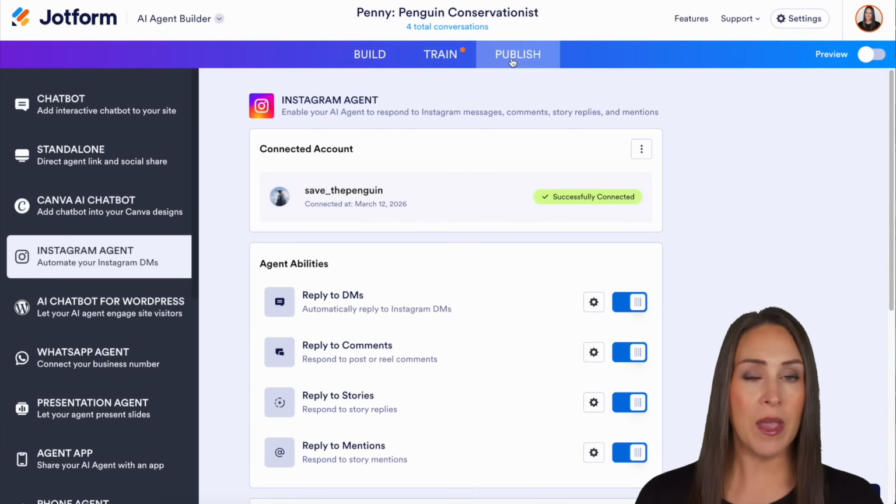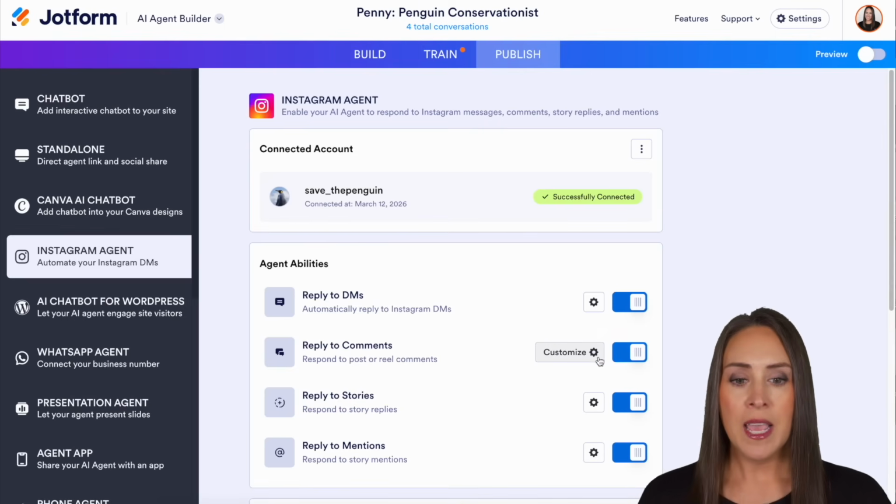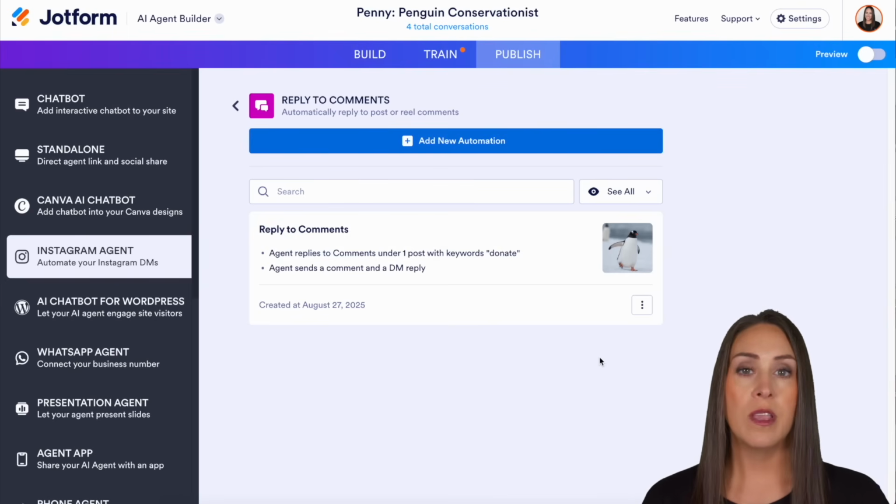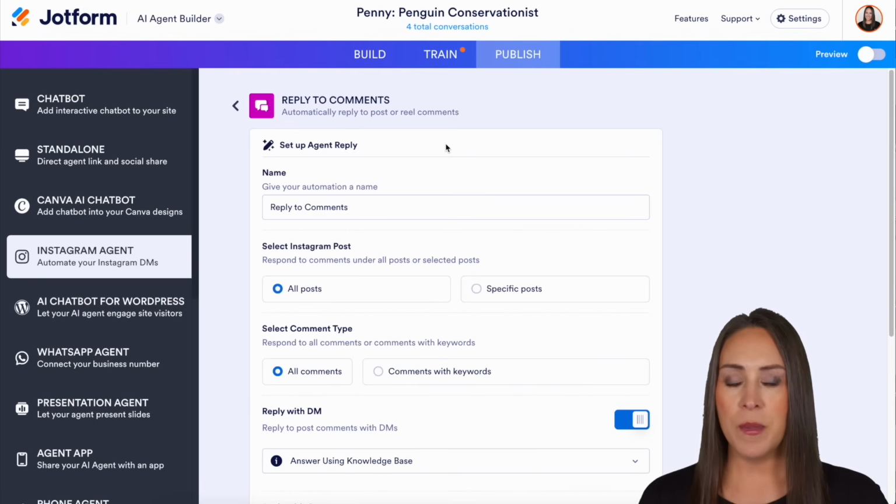And since we're talking about comments, I'm going to come down here to the bottom. We can see that it is already turned on. I'm going to go and click on that gear to customize. And we can see that we already have one. And this is set up to be one post with a specific keyword to reply with a comment and a DM. So let's go ahead and start a brand new automation.